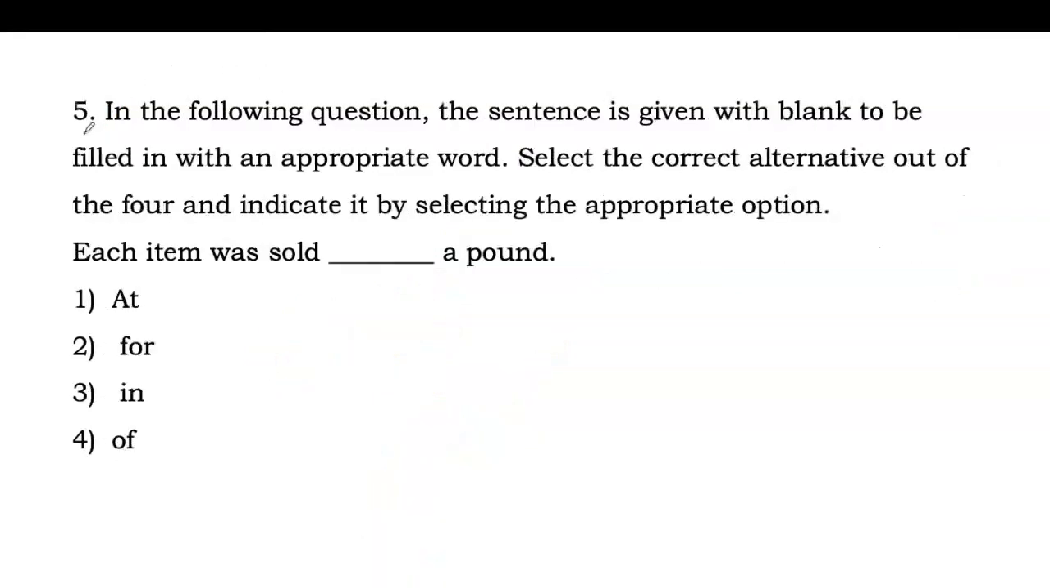Next one is question number 5. In the following question, the sentence is given with blank to be filled in with an appropriate word. Select the correct alternative out of the four and indicate it by selecting appropriate option. So we have a question: each item was sold dash a pound. So fill it with the appropriate preposition. We have four prepositions: at, for, in, of. Comment your answers for question number 5.